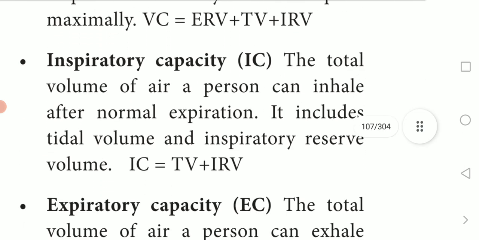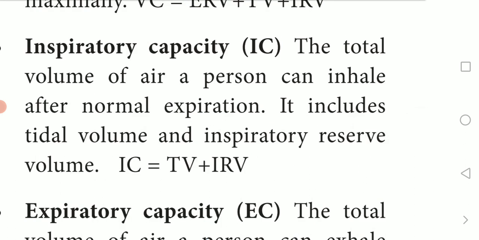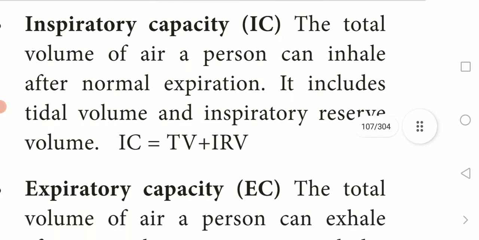The next one is inspiratory capacity, which means the total volume of air a person can inhale after normal expiration. After he breathes out, how much air he can breathe in, that is what we call IC.